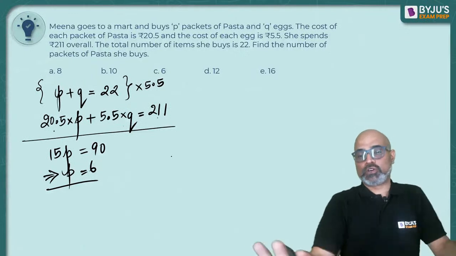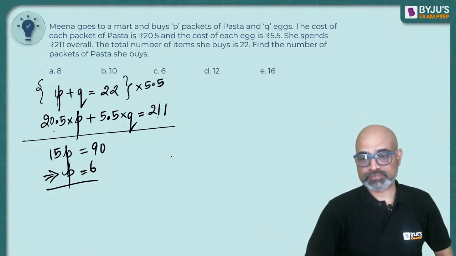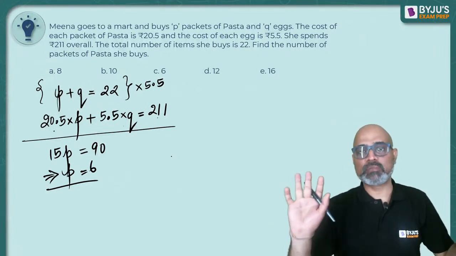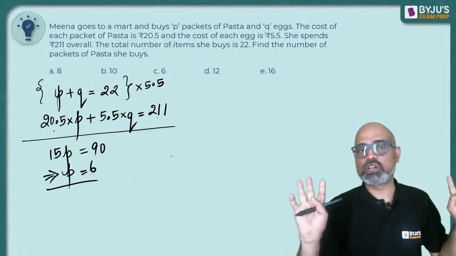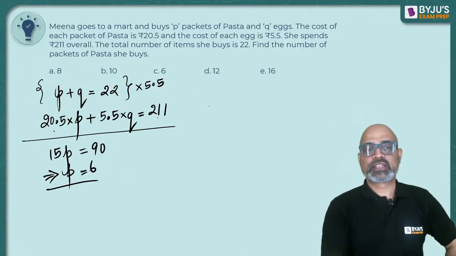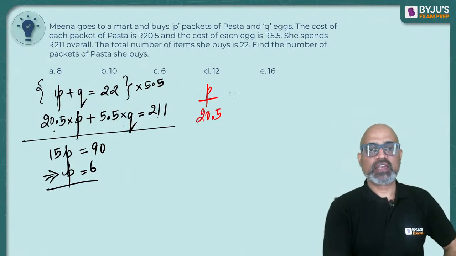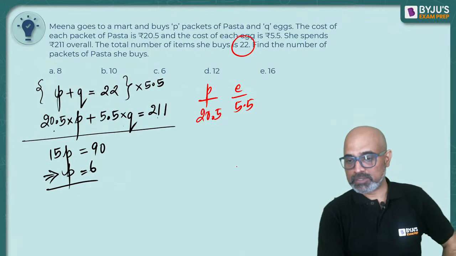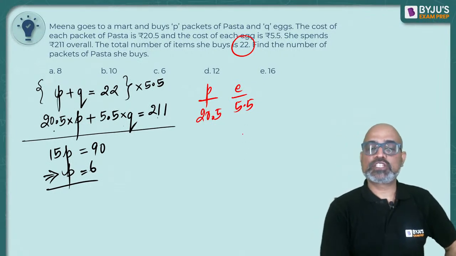Can I solve this question without writing down anything? Yes. So this is the approach. Listen carefully. एक काम करो, आंखें बंद कर लो. Okay, don't look because I'm not going to write down anything. So each packet of pasta costs 20.5 and each egg costs 5.5. And total items she buys is 22. Right? The total items that she buys is 22.